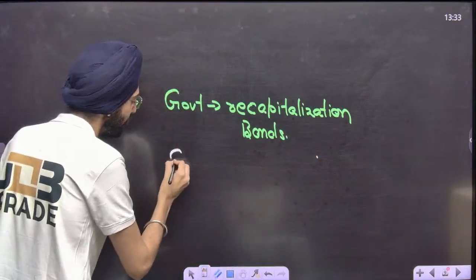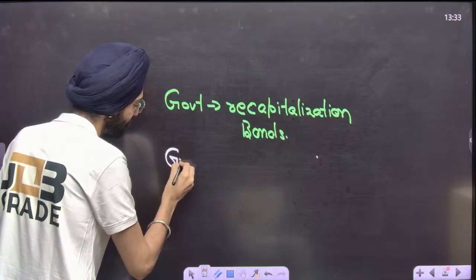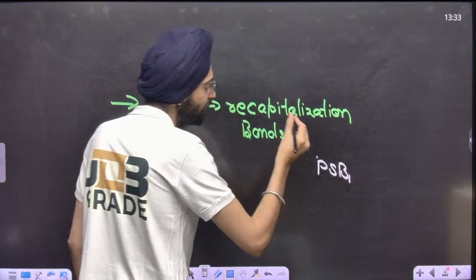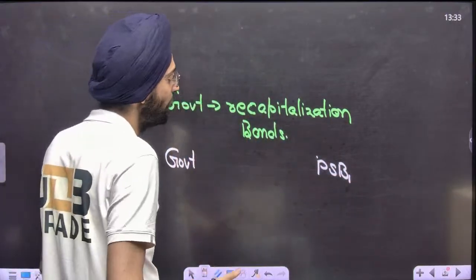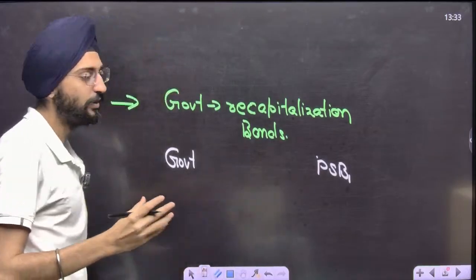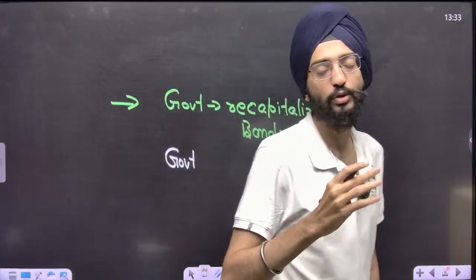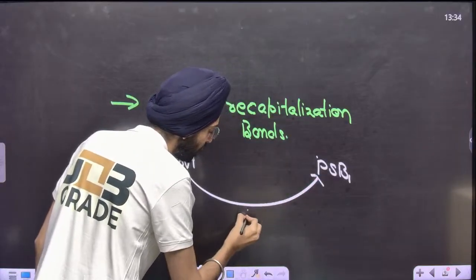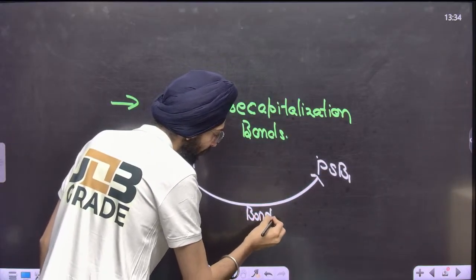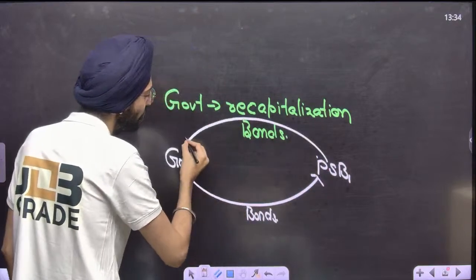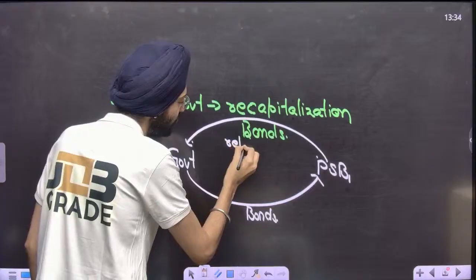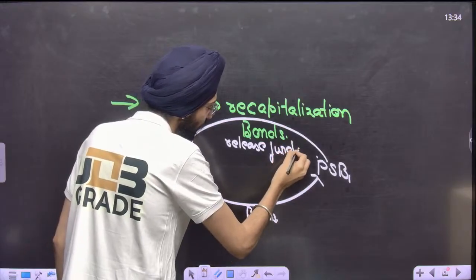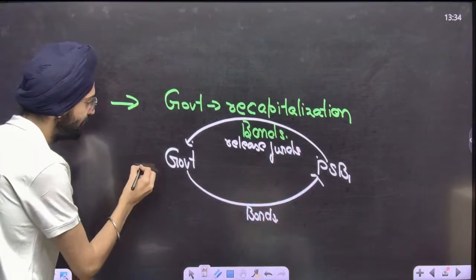Suppose there is a government, and there's some PSB, Public Sector Bank One. This Public Sector Bank One is facing a shortage of funds. It doesn't have that much funds left. It's in dire need, on the verge of collapsing. So what does the government do? The government will say, okay, let me issue certain bonds to you. In return, the PSB will use its funds to purchase these bonds. The government will get these funds.